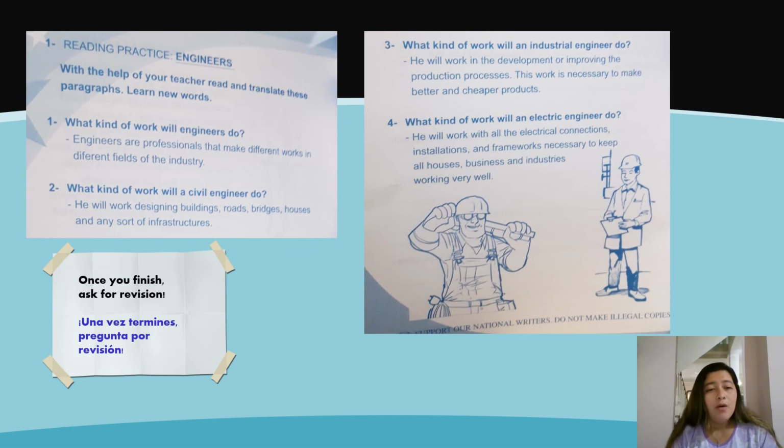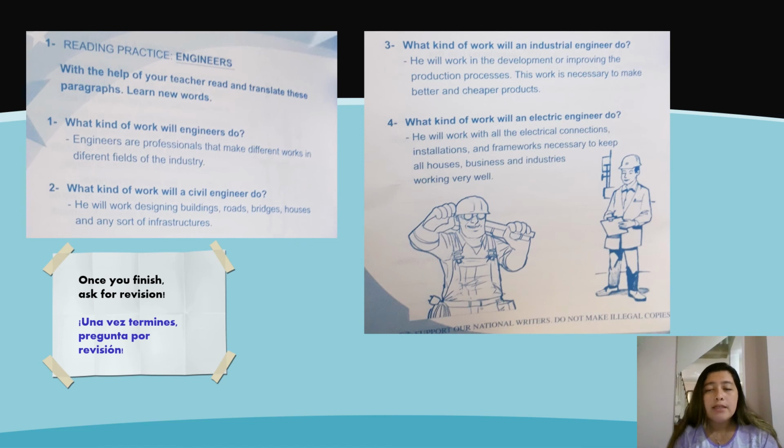Number 1. What kind of work will engineers do? Engineers are professionals that make different works in different fields of the industry. Number 2. What kind of work will a civil engineer do? He will work designing buildings, roads, bridges, houses, and any sort of infrastructures. Number 3. What kind of work will an industrial engineer do?